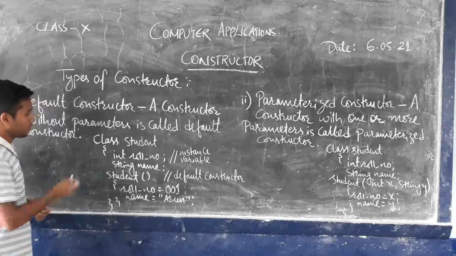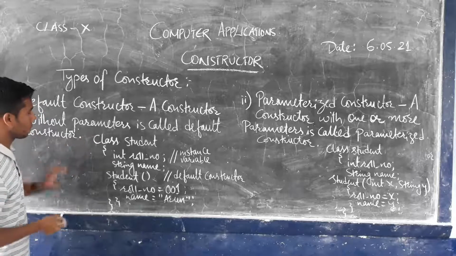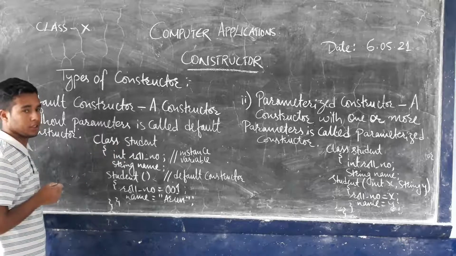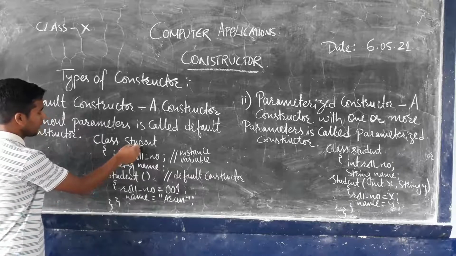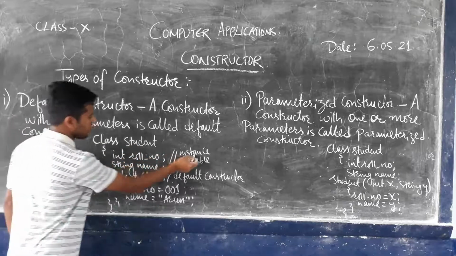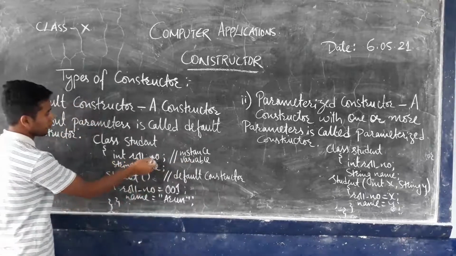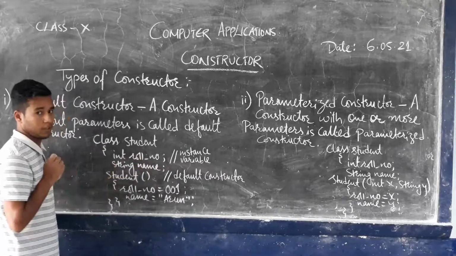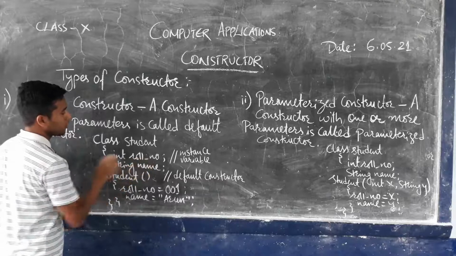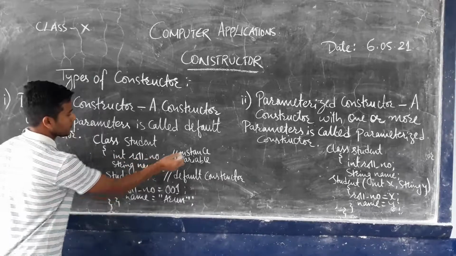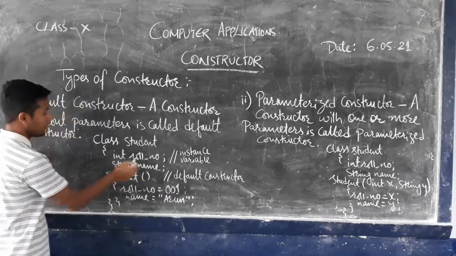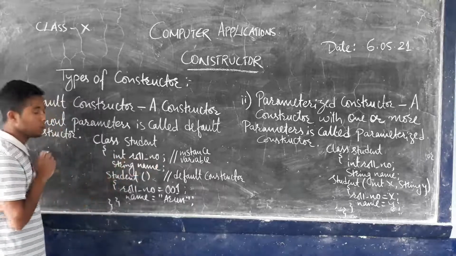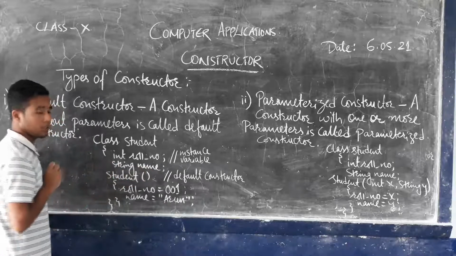I'm going to explain with the help of this short program section. Class Student is mentioned here. The name of the class is Student, and just below that, instance variables have been mentioned. int rollNumber is one variable and String name is another variable. These are two instance variables. The data type used for roll number is int, and for name, String is the data type used.